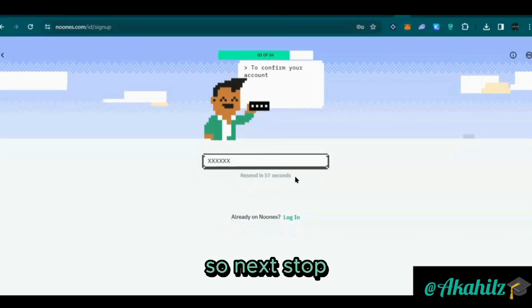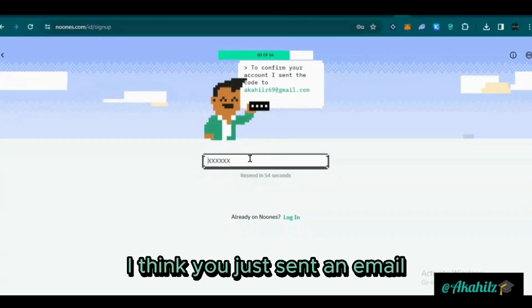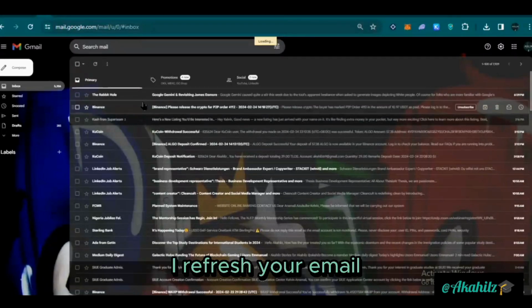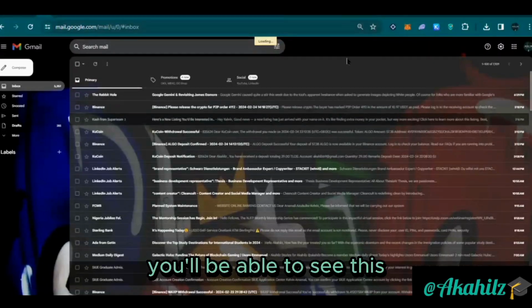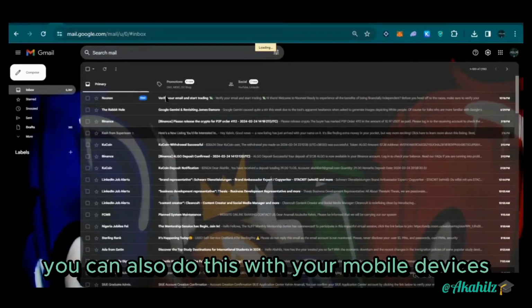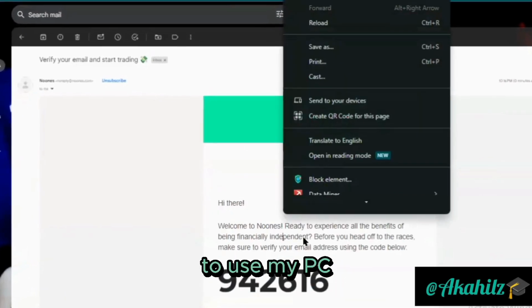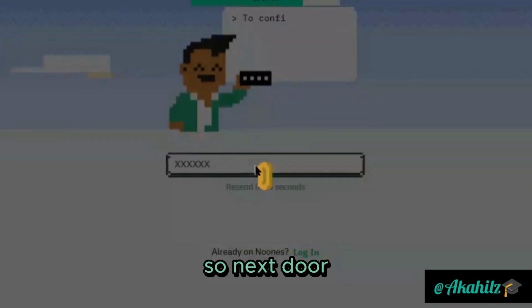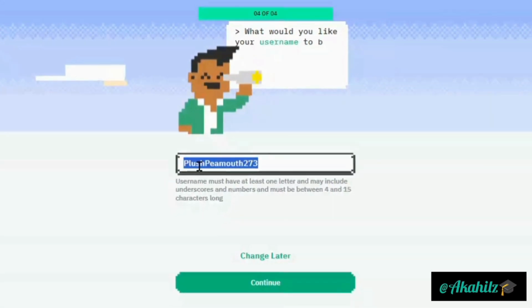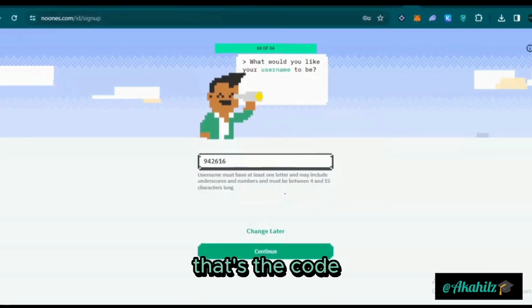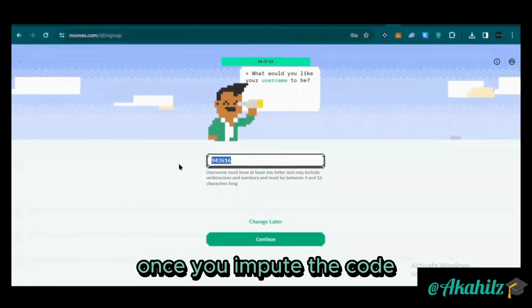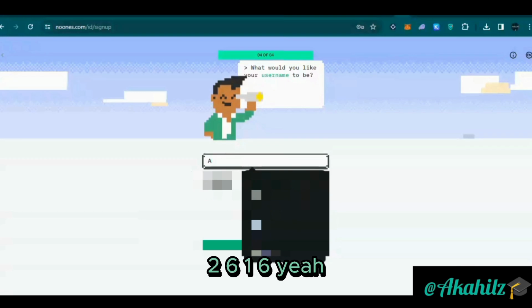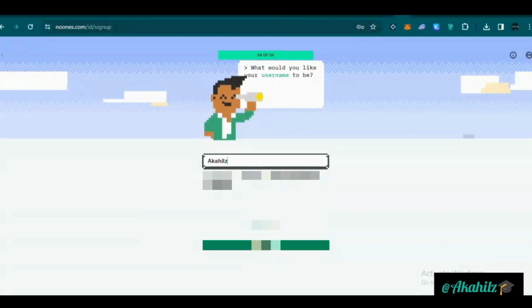So next up, I think they just sent a code to my email address. So I'm going to go over to my email now. Refresh your email, you'll be able to see this. Mobile users, you can also do this with your mobile devices. I'm just currently using my PC so that you guys can see it more clearly. So next up, I just input the code. That's the code, 942616. You want to click on continue once you input the code.